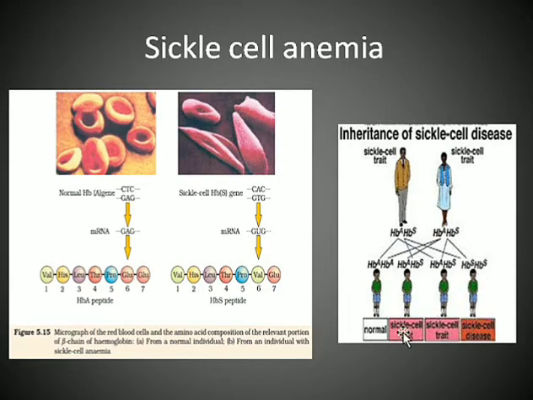So these two children are carriers, this is a normal child, and this child has the disease which is sickle cell anemia.